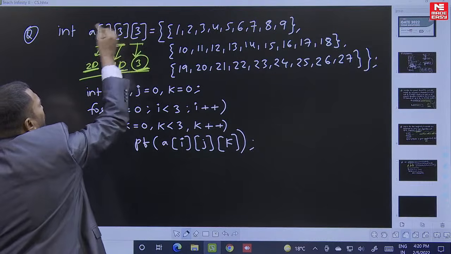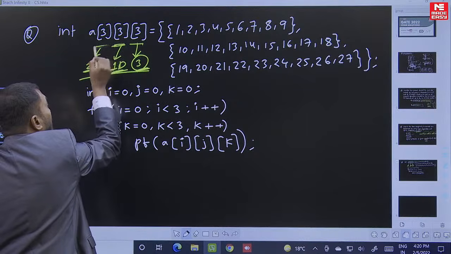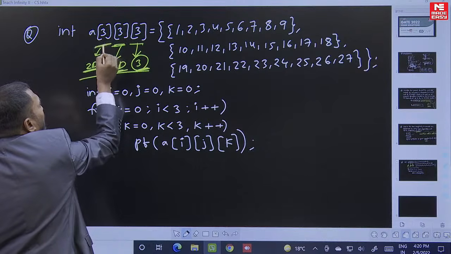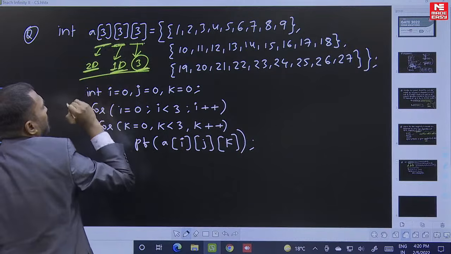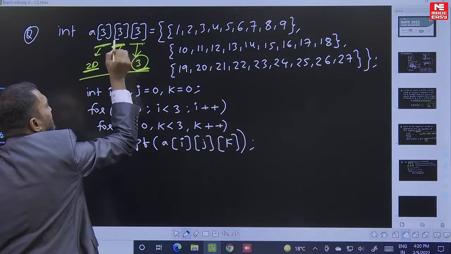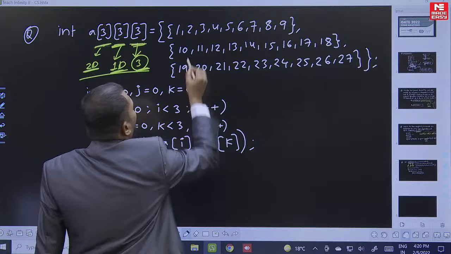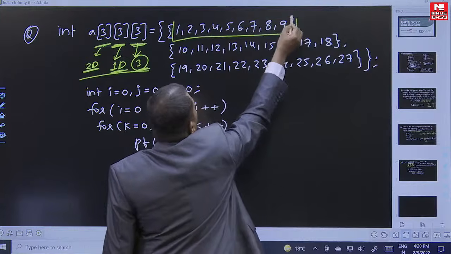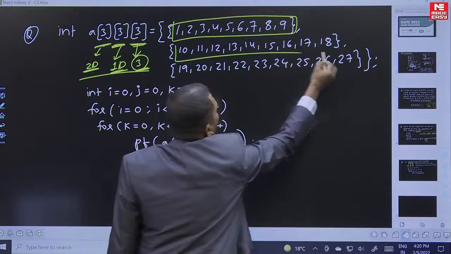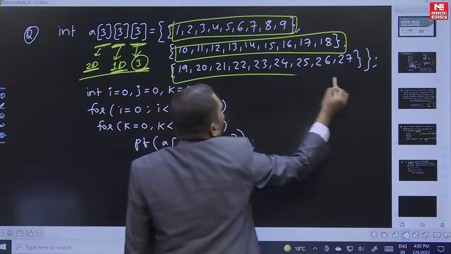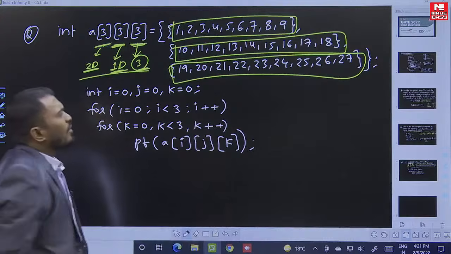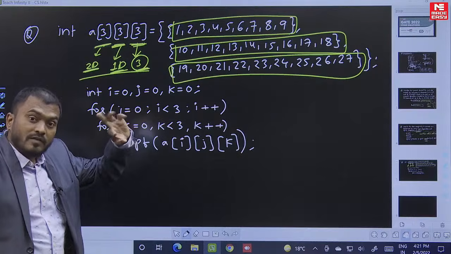How do you read this? You have 3 two-dimensional arrays, each of size 3 into 3, and 3 one-dimensional arrays, each of size 3. That is the meaning of this. So this is the first two-dimensional array, the 0th, and this is the second two-dimensional array. I think you can visualize the diagram.